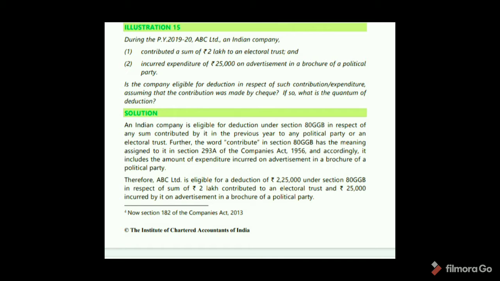Therefore, ABC Limited is eligible for a deduction of 2,25,000 under section 80 GGB in respect of 2 lakhs contributed to an electoral trust and 25,000 incurred on advertisement in a brochure of a political party.